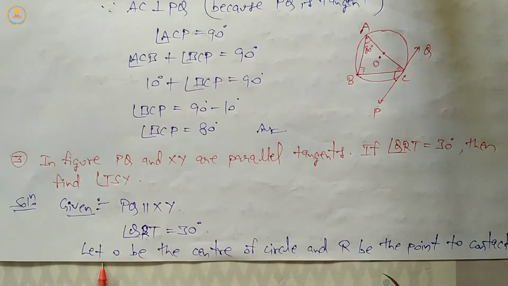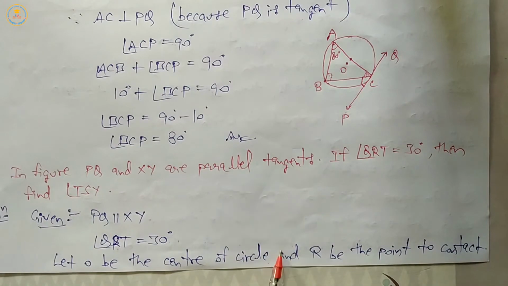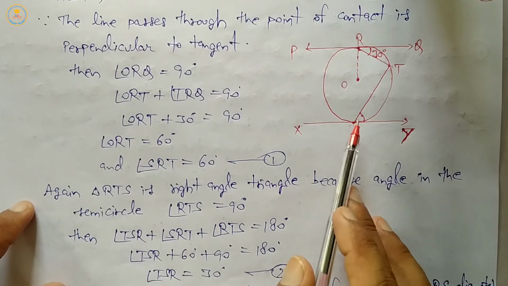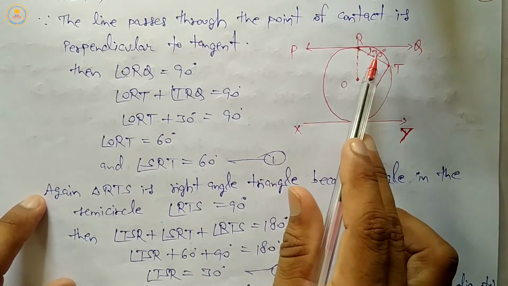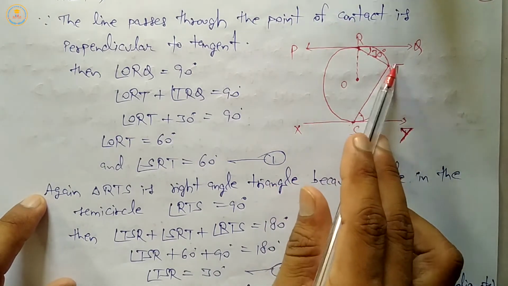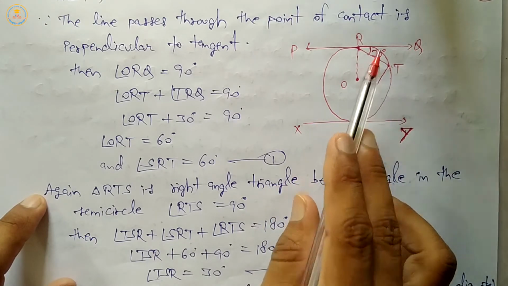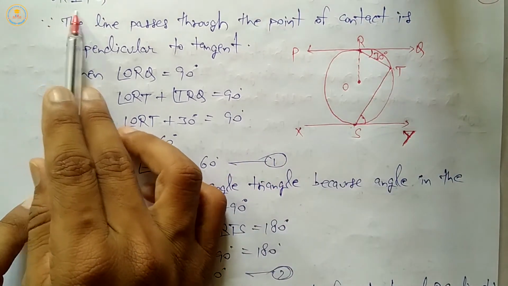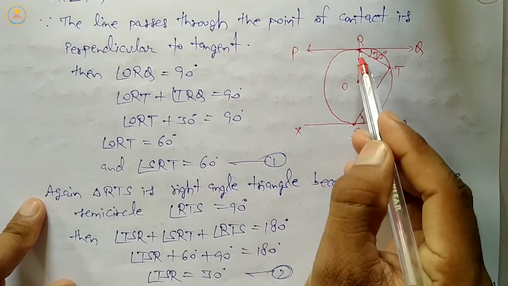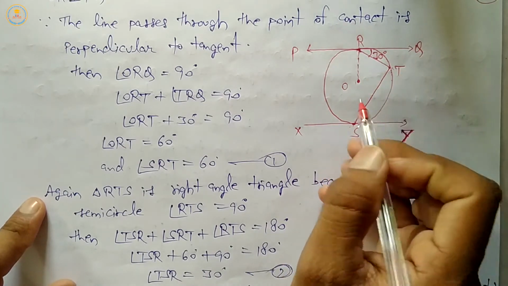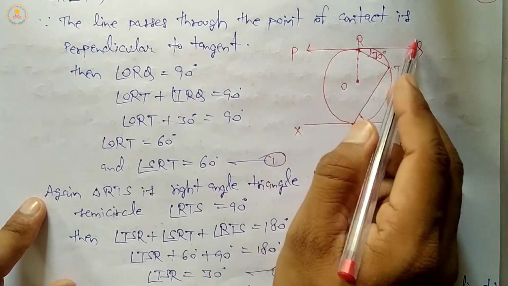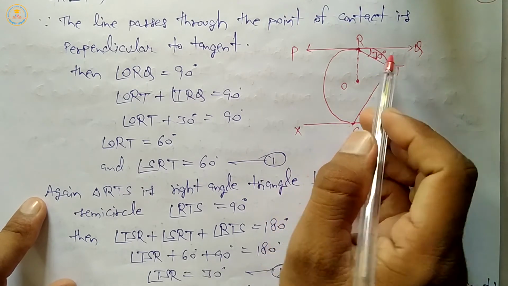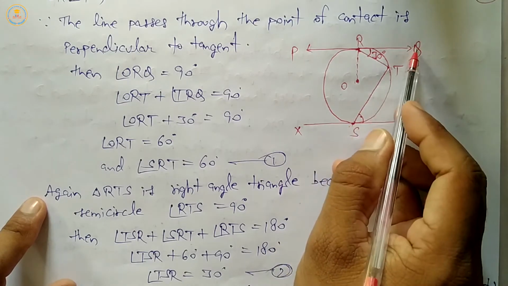Okay, then let O be the center of circle and R be the point of contact. This one is 30 degree, means QRT or TRQ equal 30 degree. And OR is radius. Now OR is perpendicular on PQ. It means OR divides PQ line segment into two equal parts. Therefore PR equal RQ.